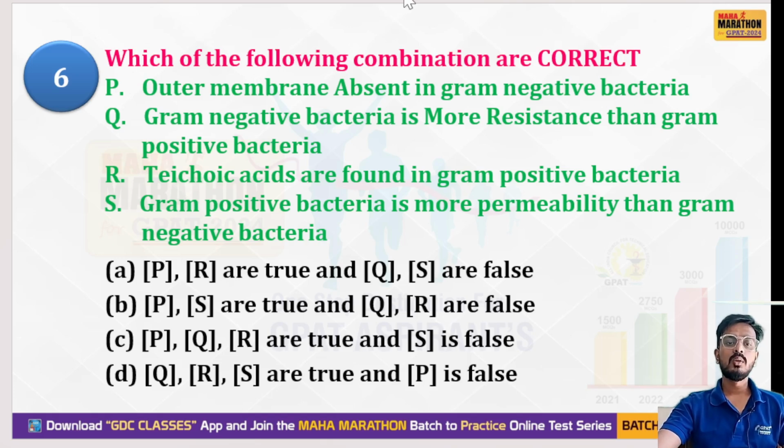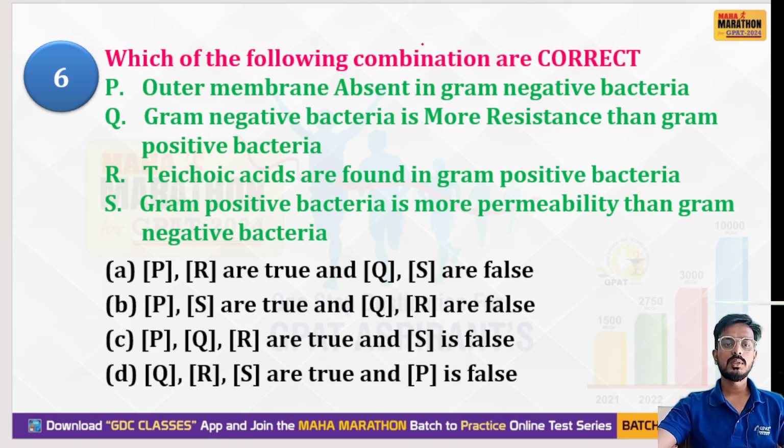Next question is: which of the following combinations are correct? It has four statements. You have to tell which combination is correct and which is not. The first statement says outer membrane is absent in gram-negative bacteria. Gram negative bacteria are more resistant than gram positive bacteria. Teichoic acid is found in gram positive bacteria. Gram positive bacteria are more permeable than gram negative bacteria.